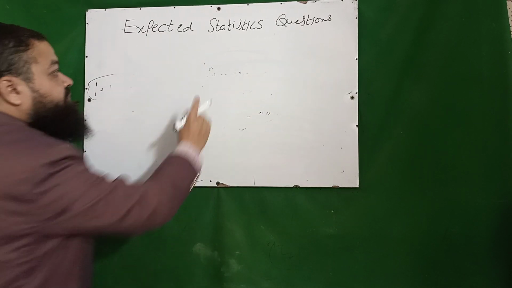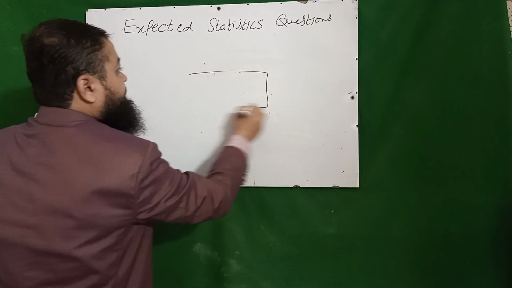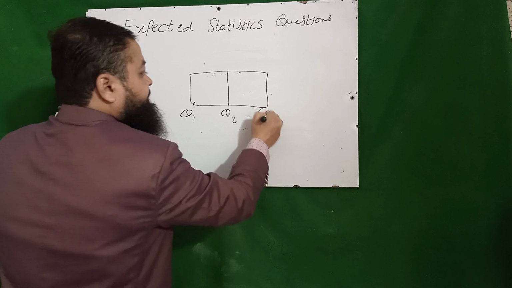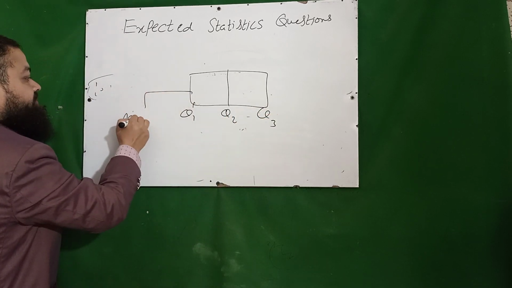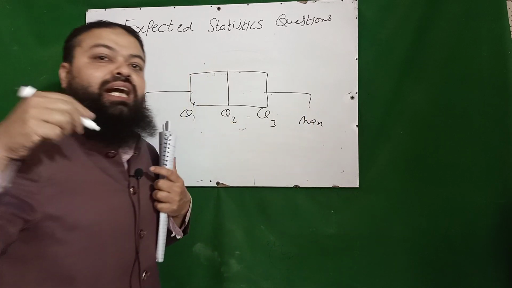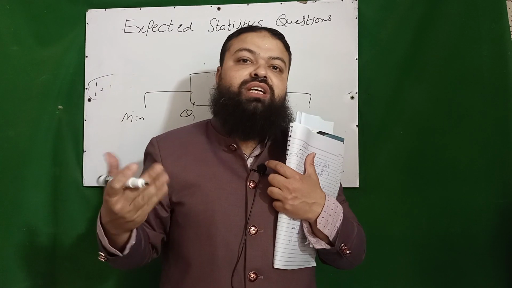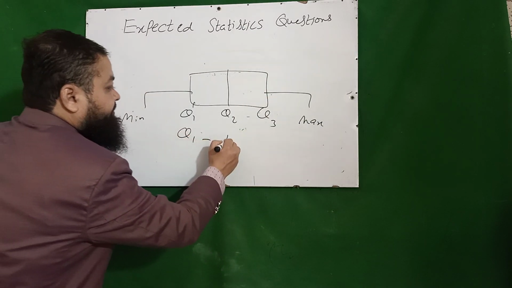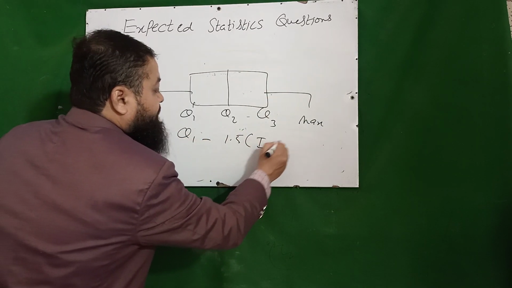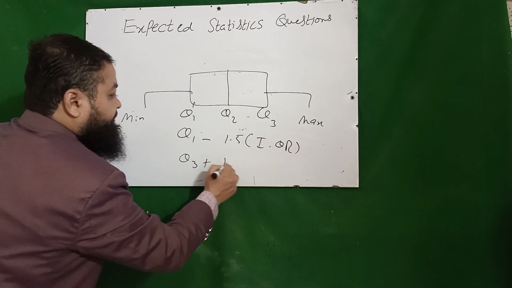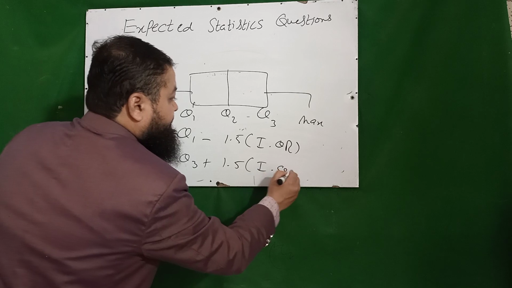We are familiar with the 5 number summary, the box plot. It is Q2, it is Q1, it is Q3, and we have the minimum value and we have the maximum value. If you want to detect the outlier, which value is the extreme value, what is the method? Q1 minus 1.5 times interquartile range, which is Q3 minus Q1, and Q3 plus 1.5 times interquartile range.